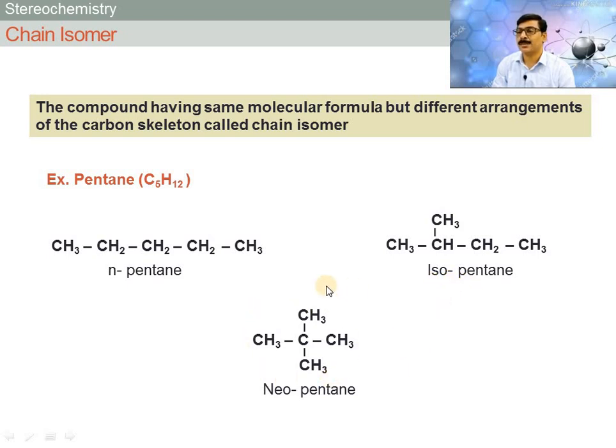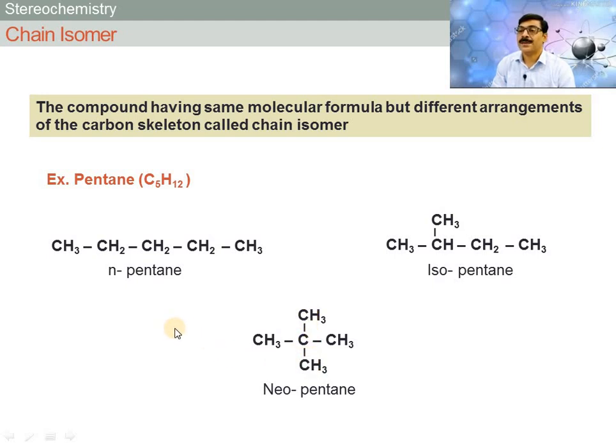Then in third isomer, there are two branches present in a straight chain, that is CH3, CH3. This is one branch, again CH3, second branch, and then CH3. Means in a straight chain two branches are present and this is called neopentane. So in first compound there is only a straight chain, in second compound the straight chain contains one branch, and in third compound there are two branches in a straight chain.